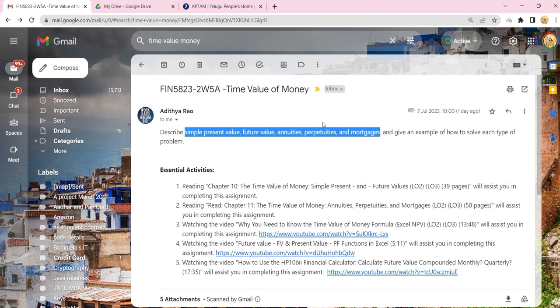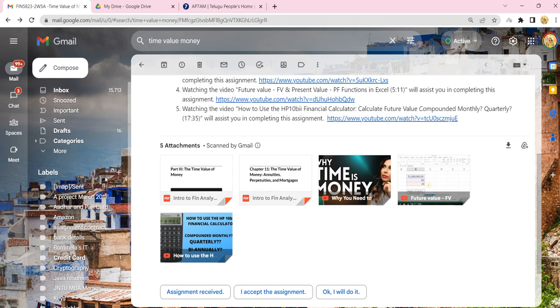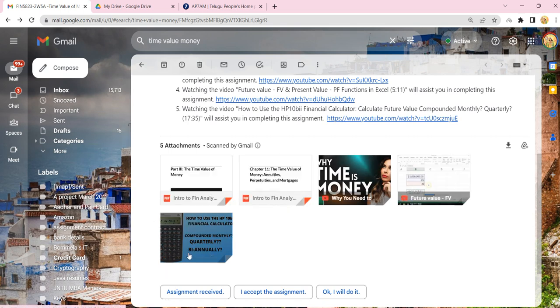For completing this activity, you are given certain documents. There are three videos and two PDF documents. Just listen to these videos. However, these PDFs are very clearly given, and the information in them is very clear. We can use that information and perform activities to complete this task. So let me show you.